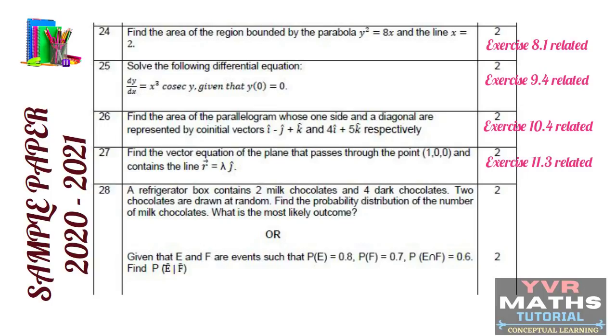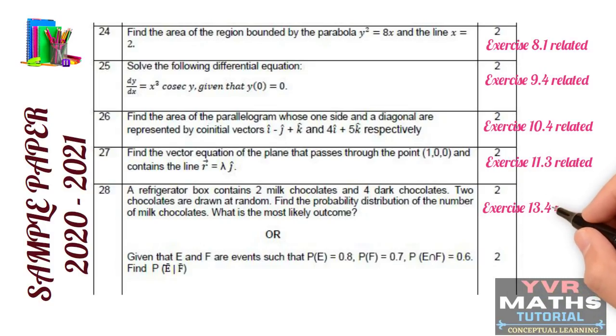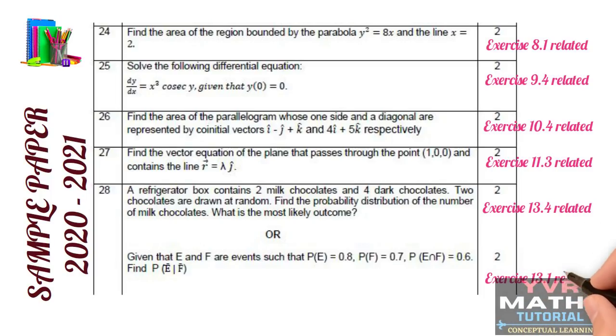So, this 28th question they taken from the chapter probability. The first question they taken from the concept random variable and probability distribution, which is related to exercise 13.4. And the internal choice question they taken from the same chapter from the concept conditional probability, which is related to exercise 13.1 from our NCERT.